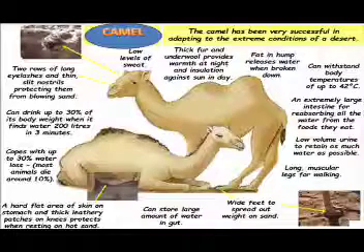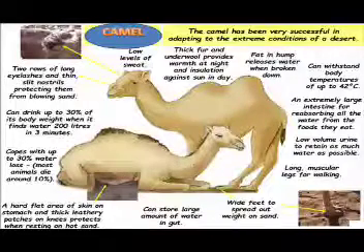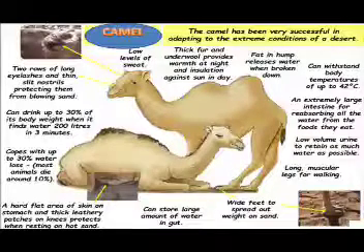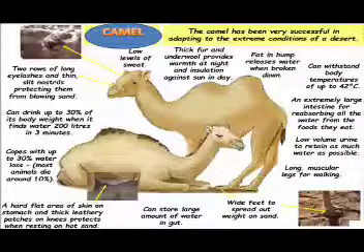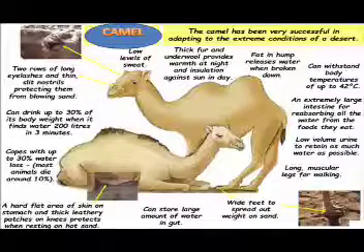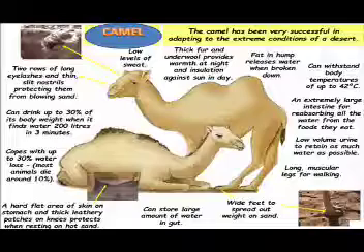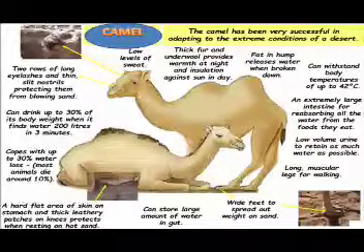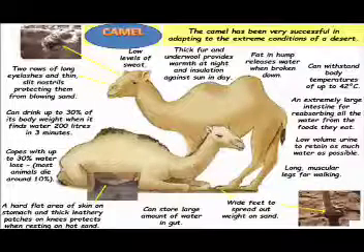They can drink up to 30% of their body weight when they find water, 200 liters in 3 minutes. A hard flat area of skin on the stomach and thick leathery patches on the knees protect them when resting on hot sand. They can store a large amount of water in the gut. Wide feet spread out weight on sand.